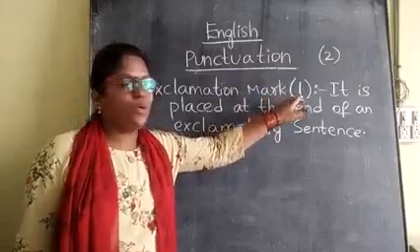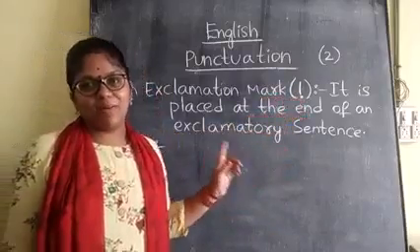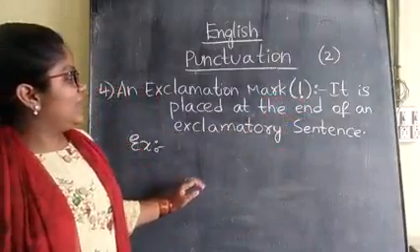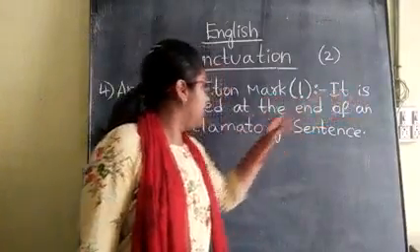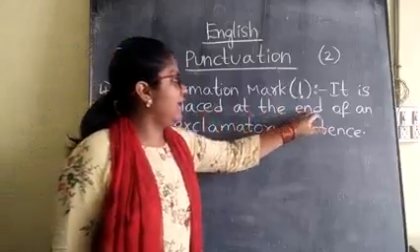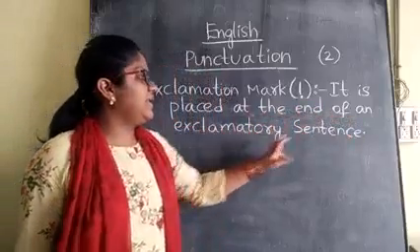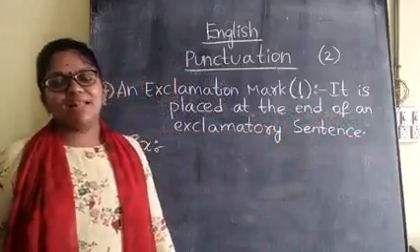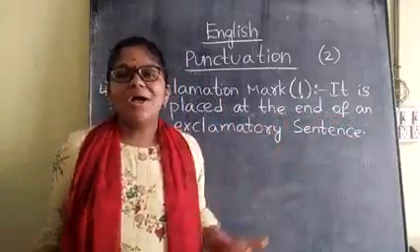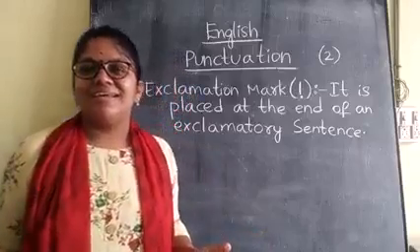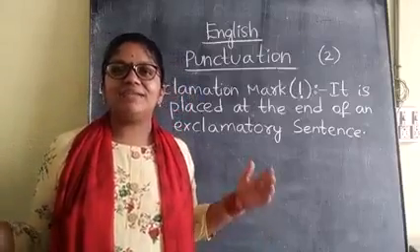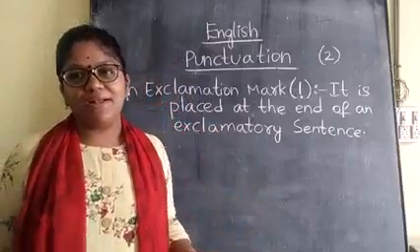Now, in the punctuation, fourth side heading, that is the exclamation mark, children. In the brackets, write down exclamatory. Yes, exclamatory sign, children. Now, what is the meaning of it? It is placed at the end of an exclamatory sentence. Exclamatory sentence means wow, how you are. Wow means exclamatory. Means you didn't expect this.